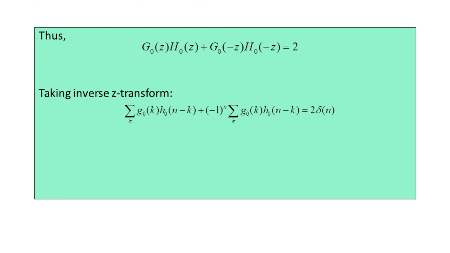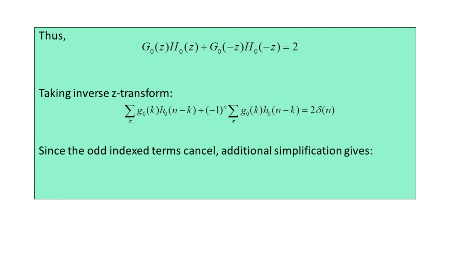So as the odd index terms will cancel out with each other, additional simplification will bring the equation to a new form. Here we write summation over index variable k of G0 of k with H0 of 2n minus k, that is equal to the inner product of G0 of k with H0 of 2n minus k, that is equal to del of n.